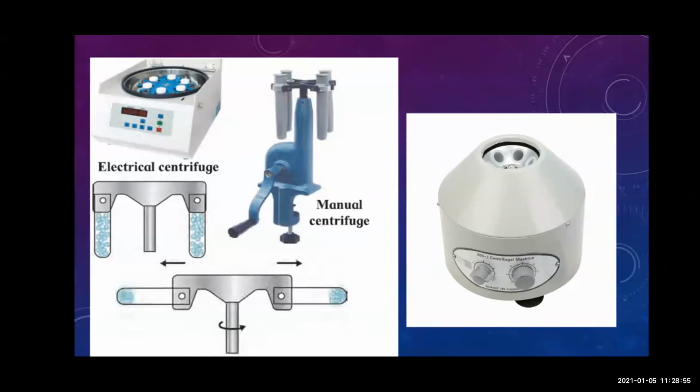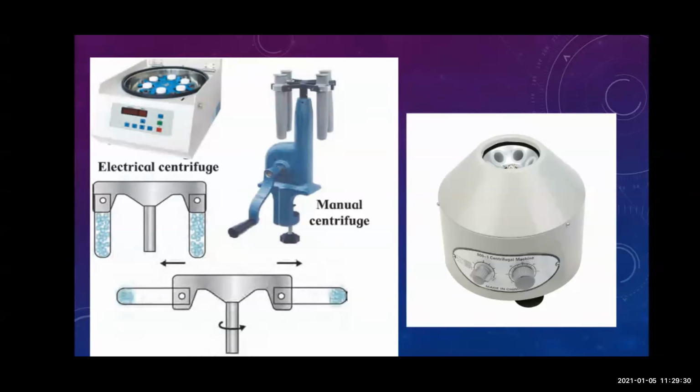You can put all the test tubes in that, and manually start rotating the wheel and apply the centrifugal force, so that the test tubes rotate continuously for 5 to 10 minutes. After applying the centrifugal force, the solution will settle down, means whatever particles are not dissolved in water will settle down, and in the upper part you will get clean water. This is how the centrifugal force is used.